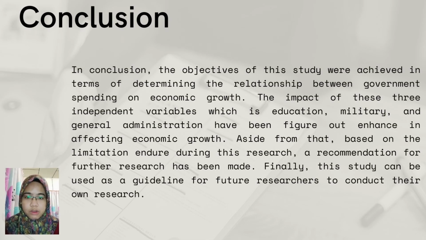In conclusion, the objective of this research was achieved in terms of determining the relationship between government expenditure and economic growth. The impact of these three independent variables, which are education, general administration, and military expenditure, has been figured out in affecting economic growth. Aside from that, based on the limitations endured during this research, a recommendation for further research has been made. And finally, this study can be used as a guideline for future researchers to conduct their own research.